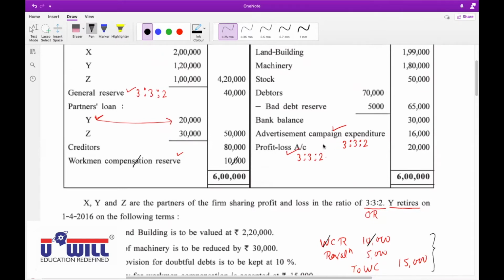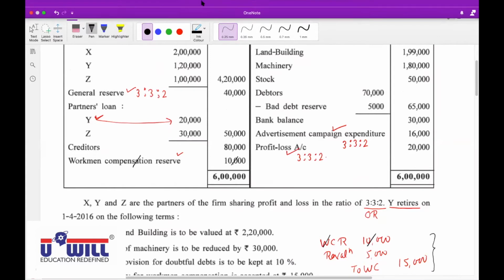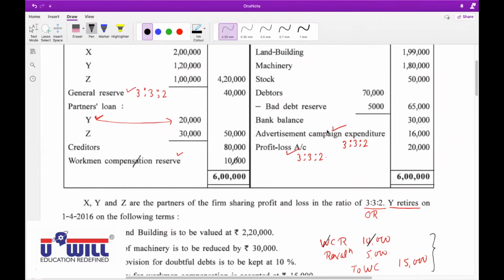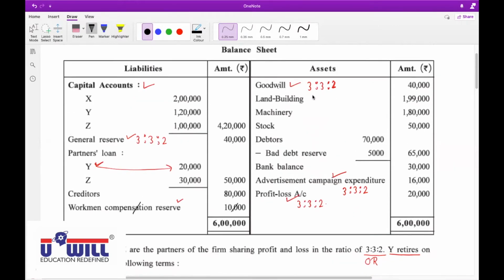Sir, I don't know. Why? What is the entry for goodwill I discussed right now? Netra, what entry did I discuss for goodwill right now?